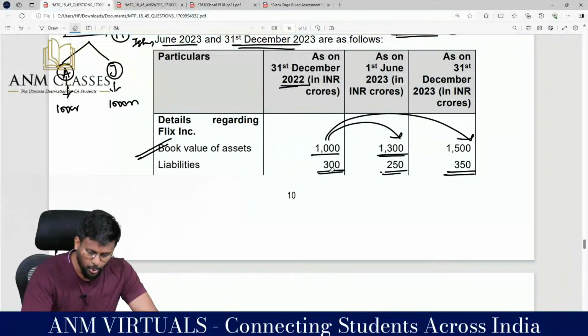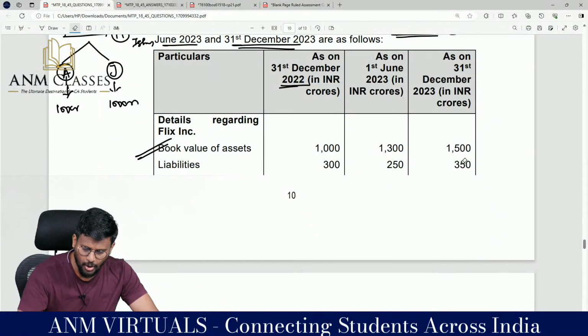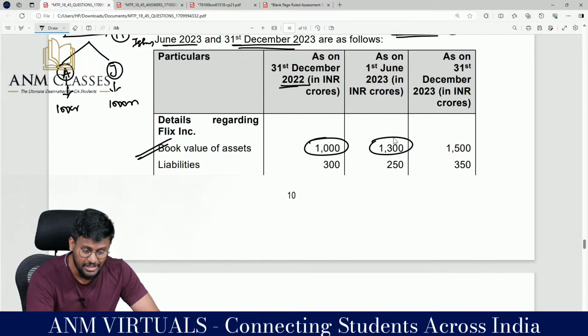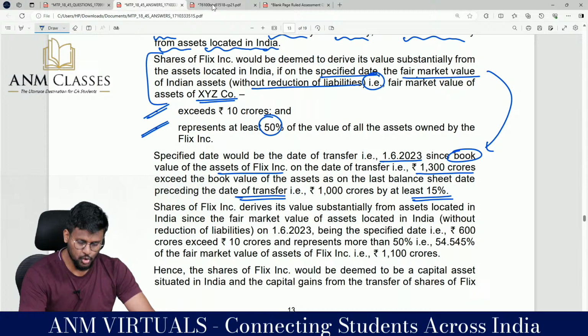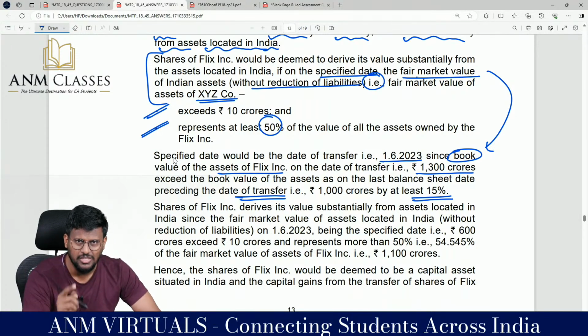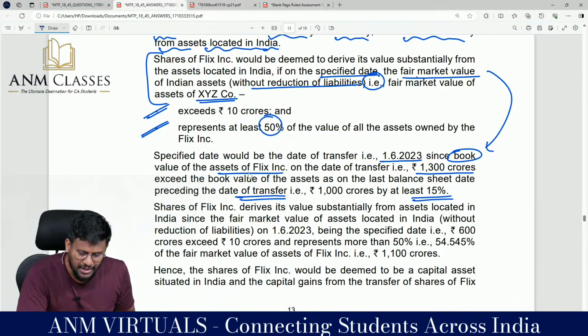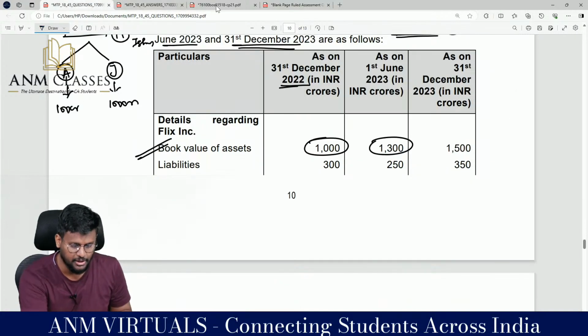Here it is. The book value of the asset of Flix Incorporation is 1000 crores, but it has risen to 1300 crore. So the specified date would be the date of transfer. Otherwise, I will take 31st of March. Since the book value of the asset of Flix Incorporation on the date of transfer, that is 1300 crores, exceeds the book value of the asset on the last balance sheet date preceding the date of transfer, that is 1000 crore, by at least 15%.